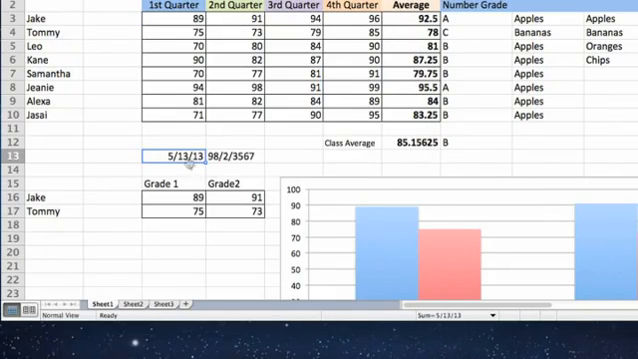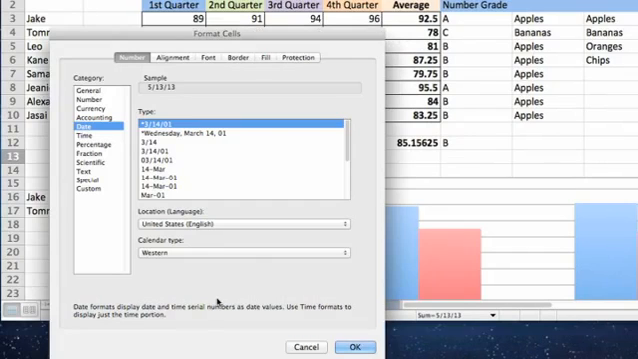If you're using a laptop, two fingers on the mouse pad and click with your thumb. Go to Format Cells, and then under Date in the category area here, you can see it's already formatted to a date format, but you have different options for the type of date that you'd like it to display.